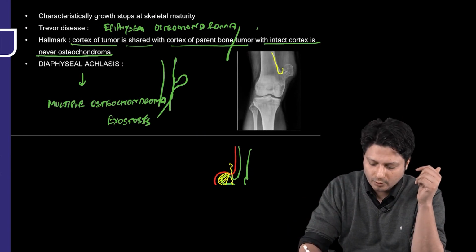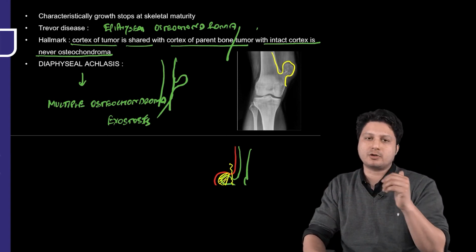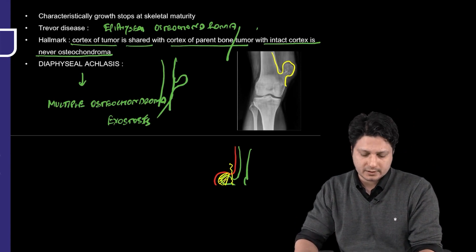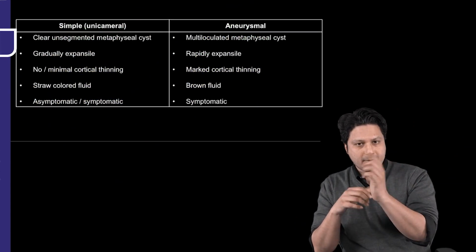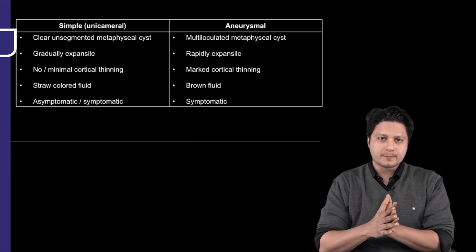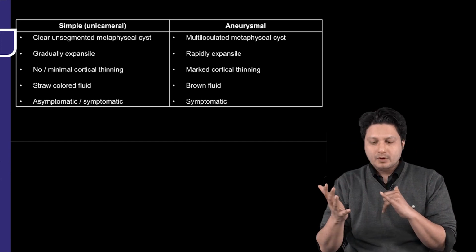There will be a bony outgrowth from the metaphyseal lesion, which obviously is covered by the cartilaginous cap, which you cannot see on the X-rays. All right. So this much you need to remember about osteochondromatous lesion. With the continuation of the tumors in the metaphyseal location, we have talked about osteosarcoma, chondrosarcoma, osteochondroma.